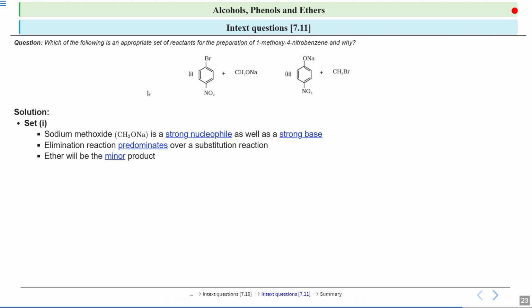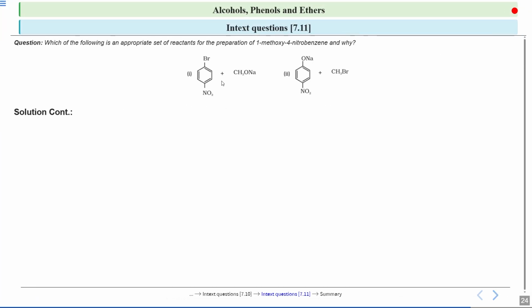So direct substitution of this bromine by this OCH3 group is difficult over here, so we will not prefer this particular set of reactants.